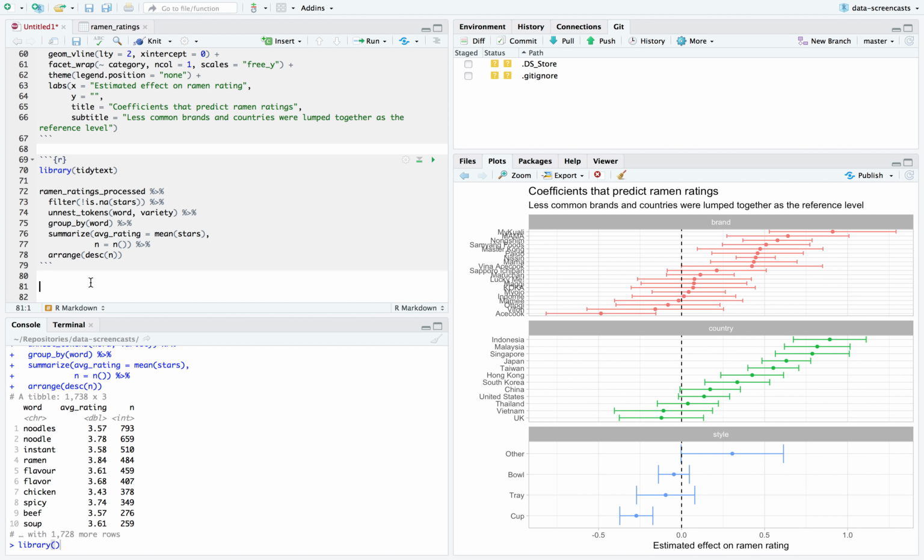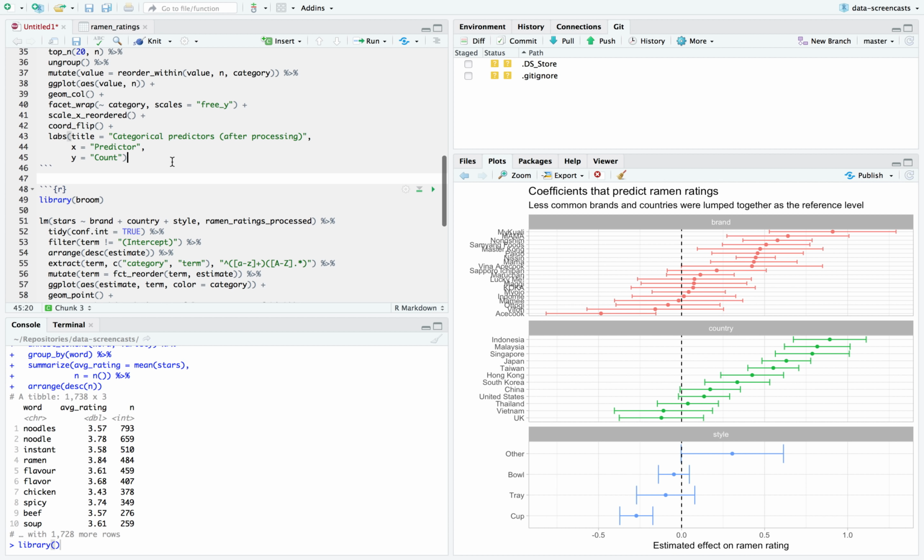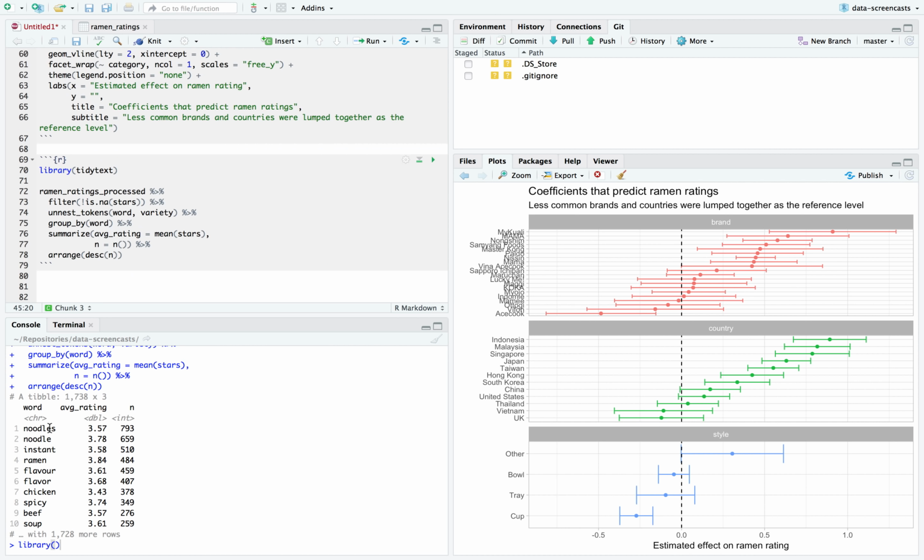I wouldn't lump it because it's too sparse. We saw there are too many different counts, but I can absolutely say which words, since some of these words are pretty common across noodles, have a positive or negative influence when they appear. All right. Instead, what I'm going to try is web scraping.